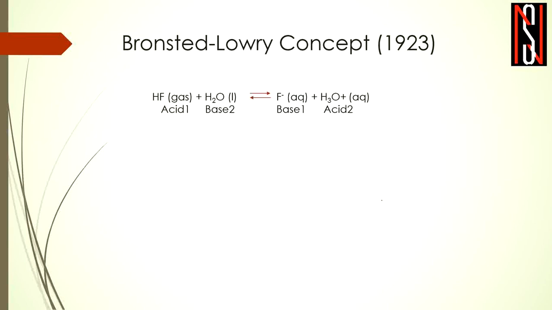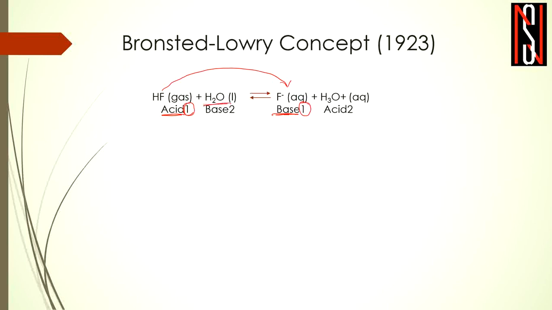So here we have taken another example, like HF gas plus H2O liquid, which is being reacted to convert into F minus plus H3O plus. So now here HF is being converted to F minus. So HF is becoming a proton donor. So it can be regarded as an acid and it can be regarded as a base. So if we are taking it as acid 1, then it should be regarded as base 1.